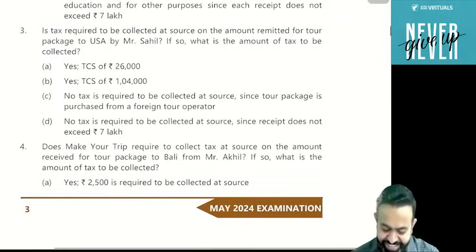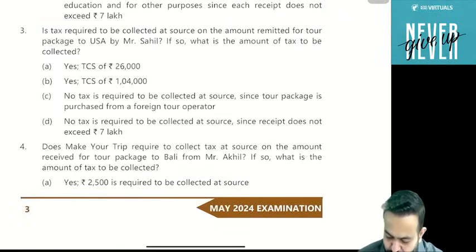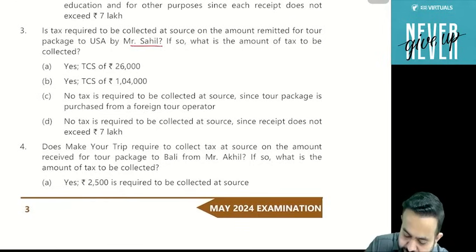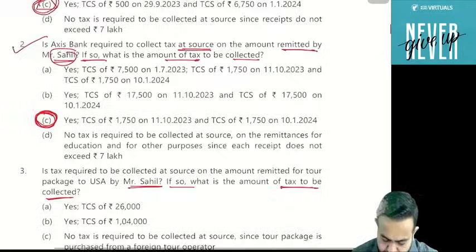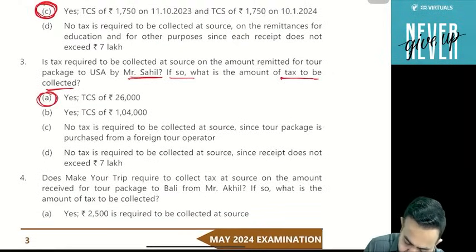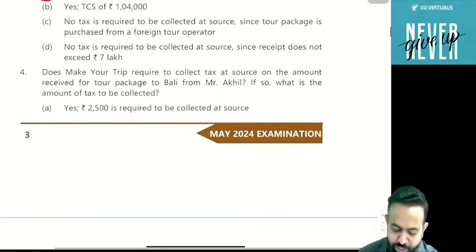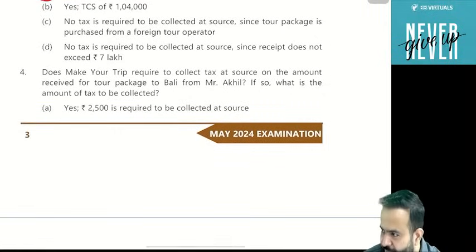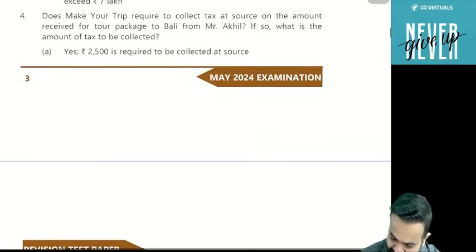Now next part. Is tax to be collected at source on the amount remitted for the tour package to USA by Sahil? If so, what is the amount of tax to be collected? So 26,000. So A is the right answer. Now you will say no, A will never come. But A will come, na? Sometimes A may also be right, but with the least probability.